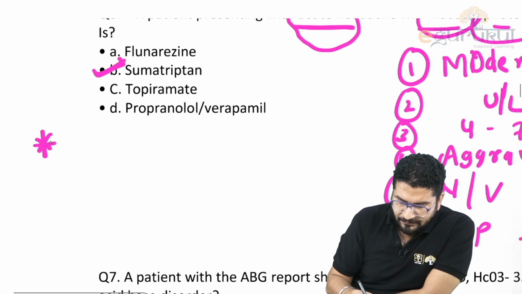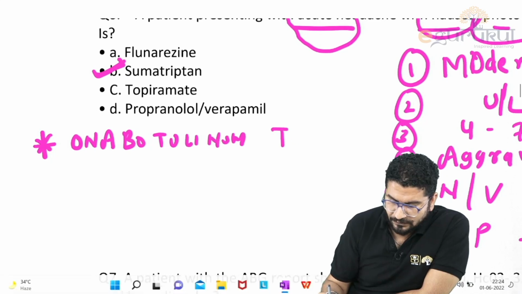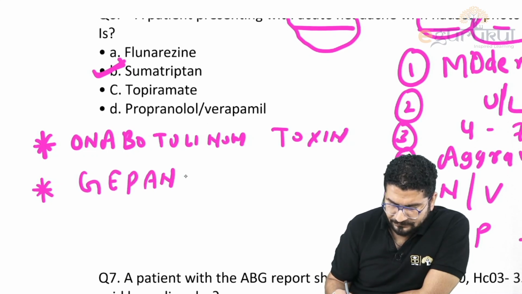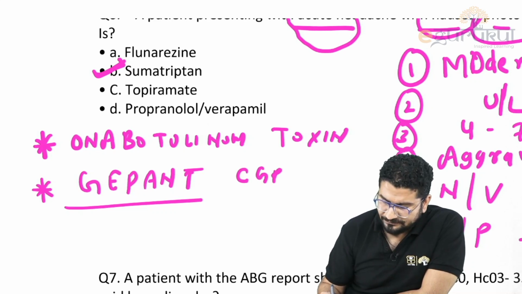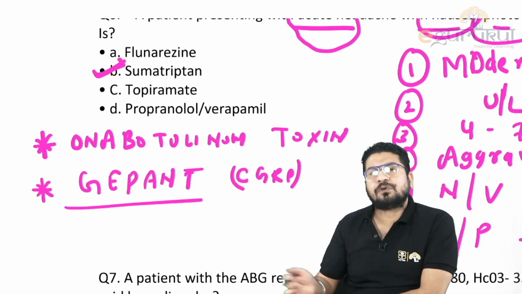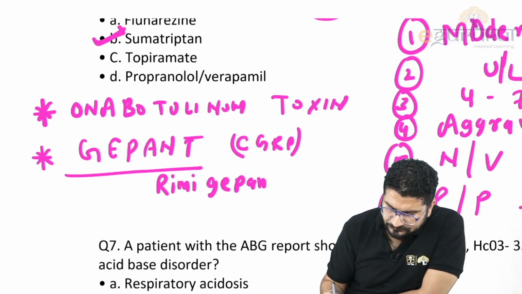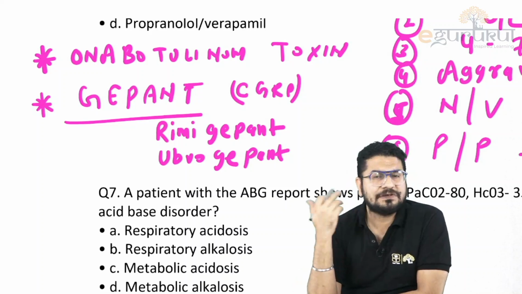Okay, then they can ask you what else we can use in migraine. So in migraine we have a few more treatment options, like there's a toxin that we use, we call this onabotulinum toxin. This toxin we can use in migraine. Then some new drugs we use in migraine are the gepants. The gepants act on your calcitonin gene related peptide, CGRP. So we call them ubrogepant, rimegepant. The drugs are rimegepant, ubrogepant. Right. Then we have some monoclonal antibodies like erenumab. These are also used in migraine.